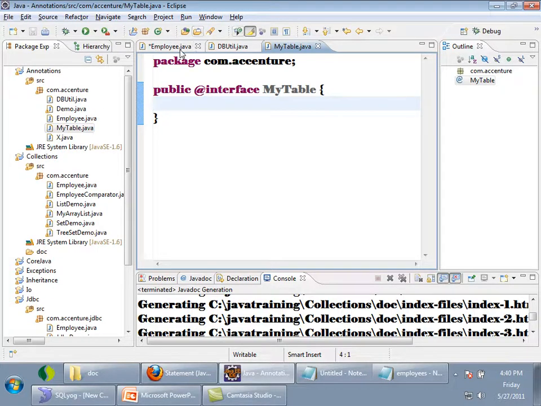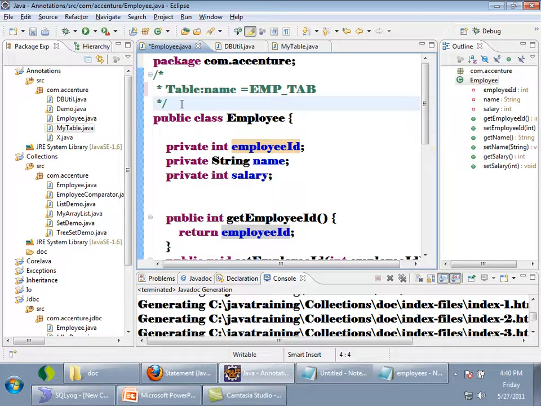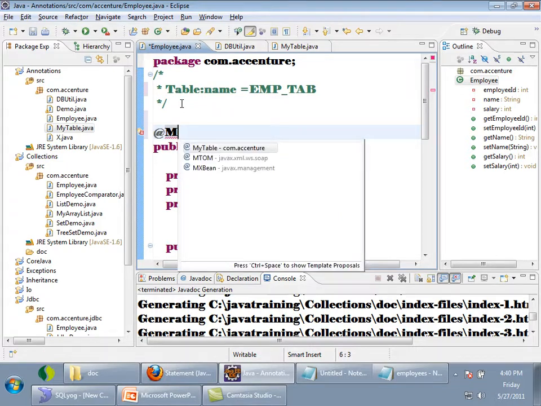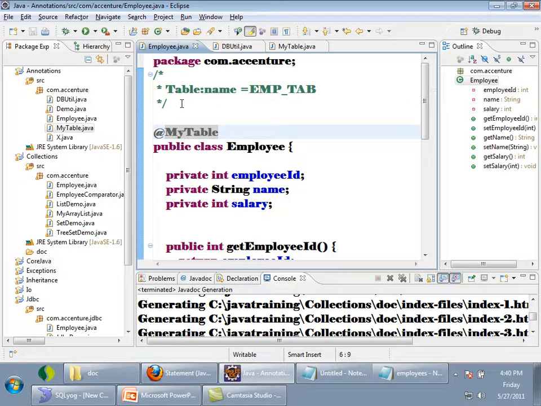So what I can do is, on the top of the class, I can use @MyTable. So I can say that now my class Employee is annotated with MyTable. This annotation will be present at the .class file level also, so that by using reflection I can get it, right? The class object's getAnnotations method is there, by using which I can read the annotations also.